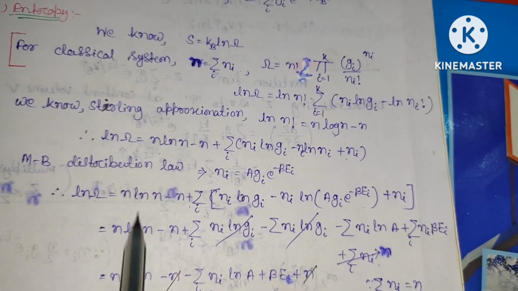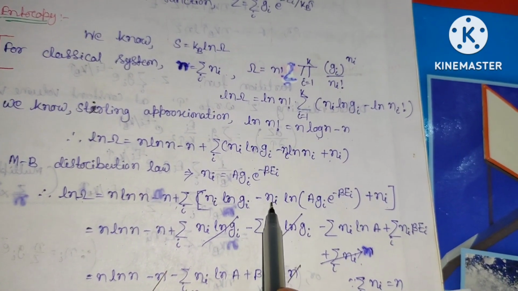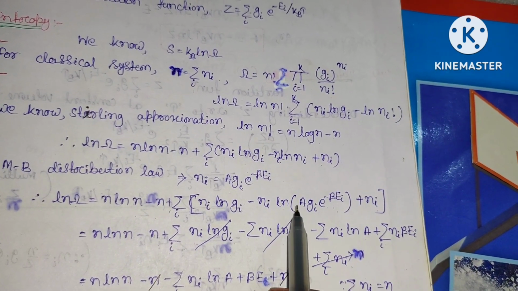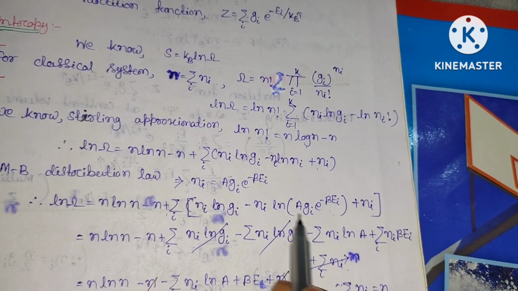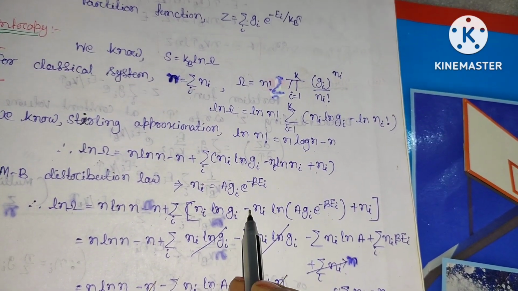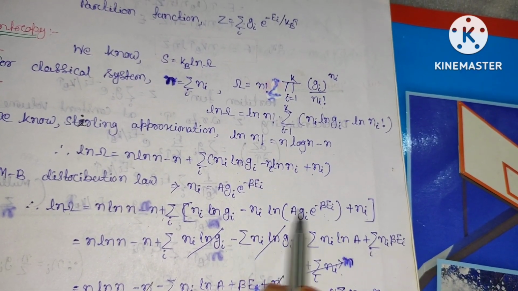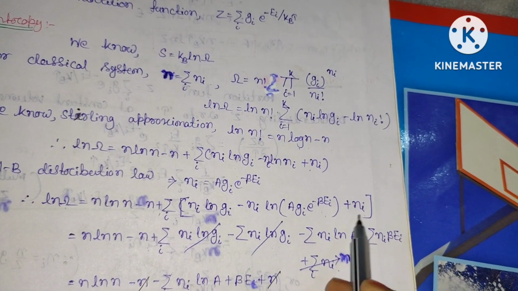So N ln N minus N plus Ni ln gi minus, this is log of a into b into c, so this is log a plus log b plus log c. This is minus ln gi minus Ni ln a. This minus becomes plus because ln of e is 1. So this is Ni beta Ei, plus Ni.